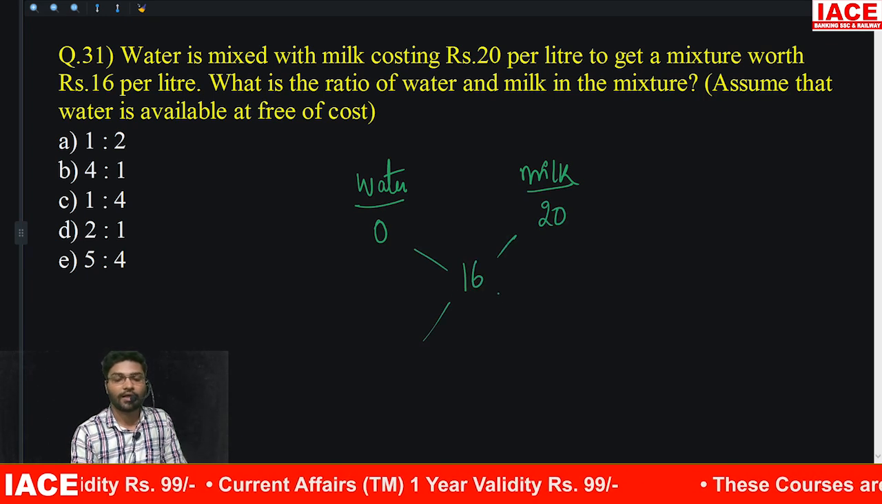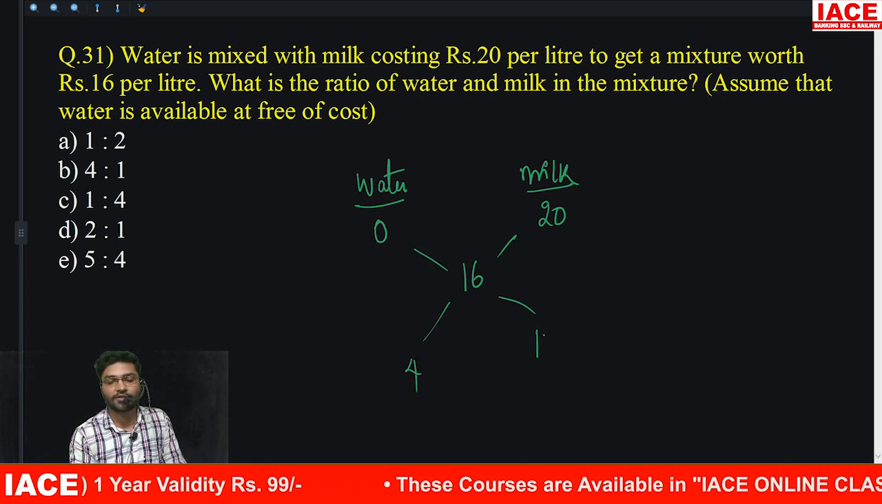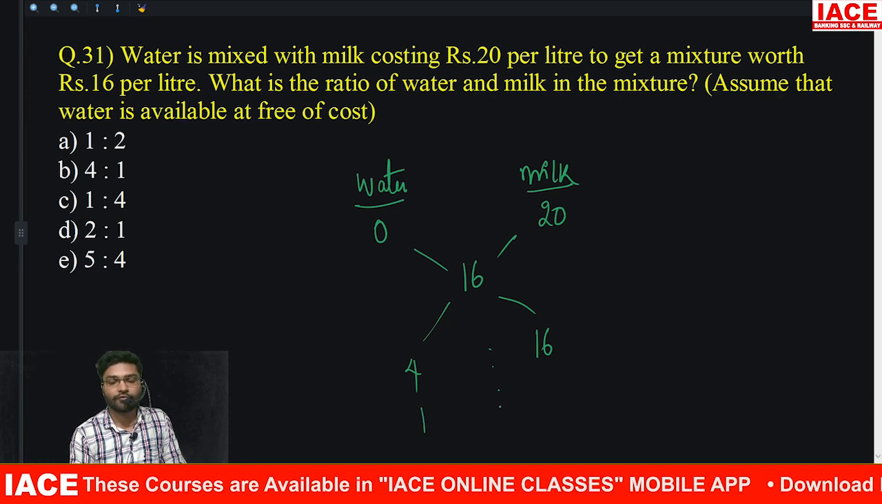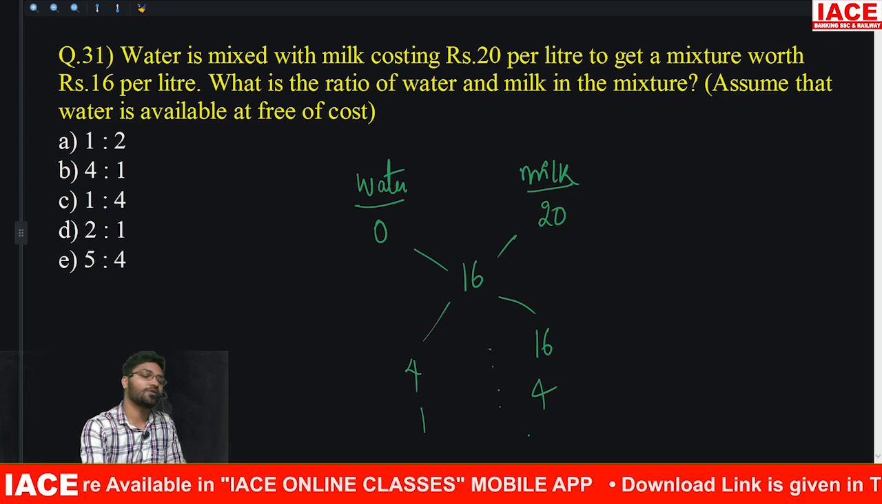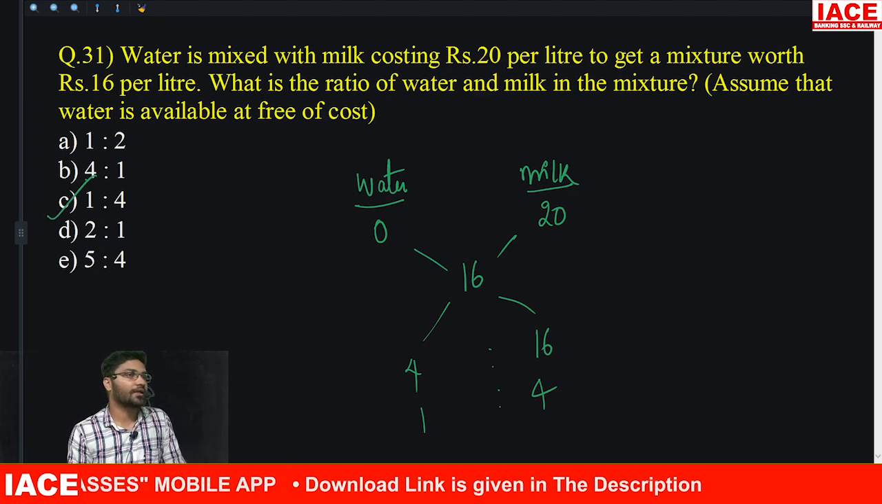16. Alligation: 20 and 16, difference 4. 0 and 16, difference 16. What is the ratio? 1:4. 1:4 means option C will be the correct answer. Option C is the correct answer. Right?